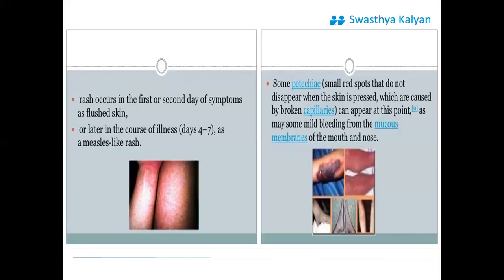Febrile phase will also manifest some skin symptoms like rashes on the first or the second day, and later in the course of illness, they appear as measle-like eruptions, some petechial hemorrhagic spots, that is, red spots that do not disappear when the skin is pressed, because the reason behind this is broken capillaries. They are visible at some sensitive points where the skin and the mucous junction is there. So, some petechiae, that is, petechial hemorrhagic spots, can be seen.